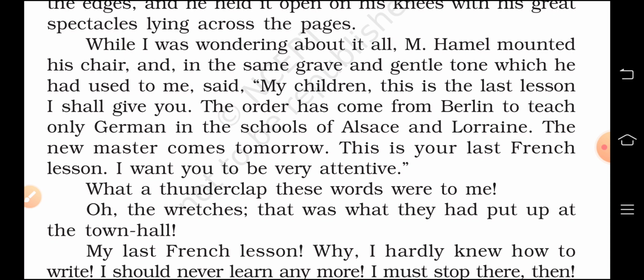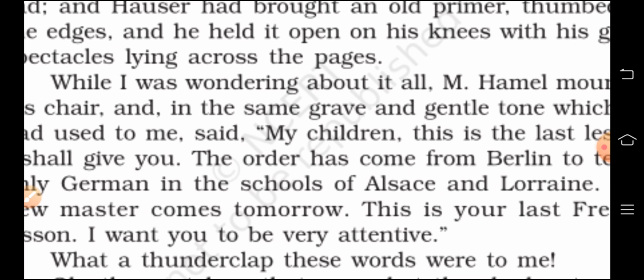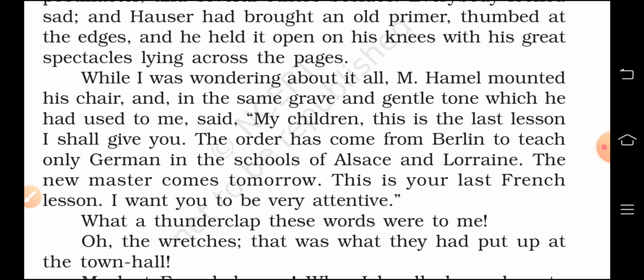So this is told by the teacher. The boy Franz was confused about why these things were happening. He could not figure out what was happening that day, because of the three things he had noticed: the silence in the school, the teacher wearing a special dress, and the senior people of the village occupying the last benches of the class.